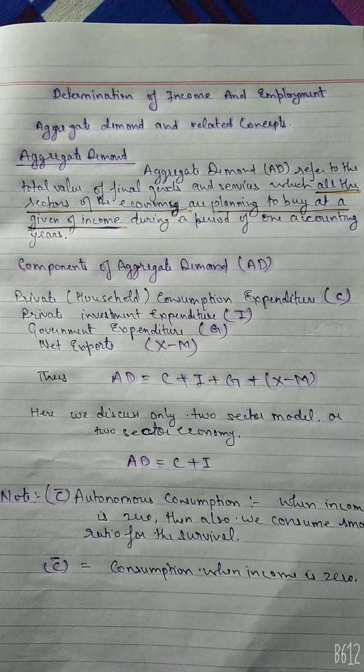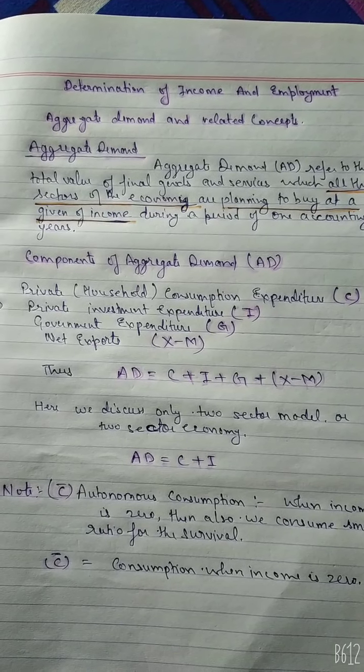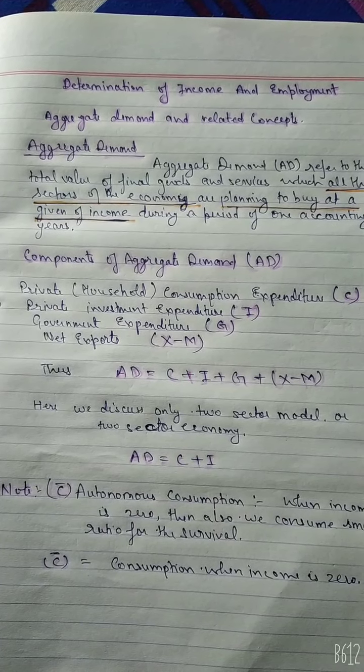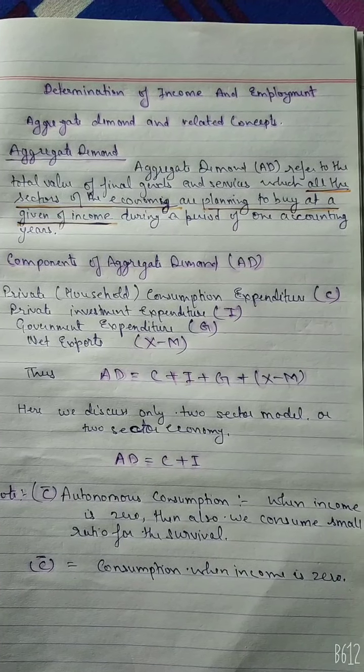Jai Hind students. Today we are going to discuss macroeconomics, another unit: determination of income and employment. In this we are going to discuss aggregate demand and its components.